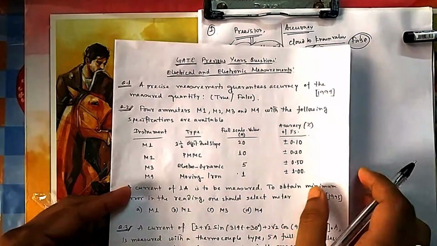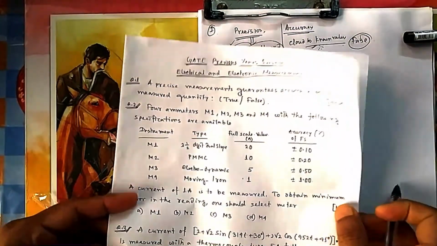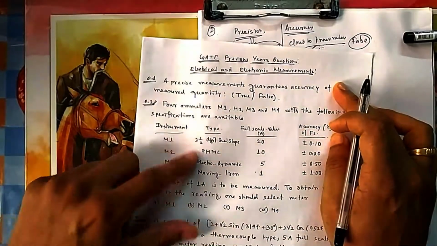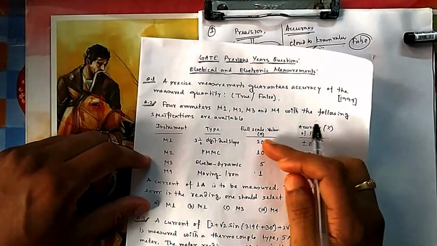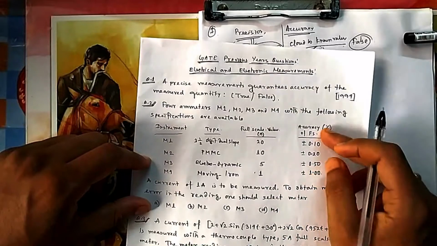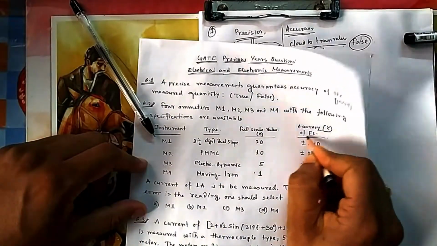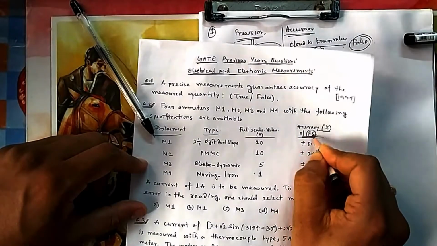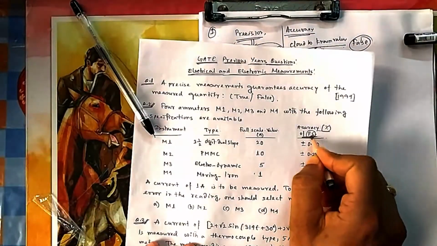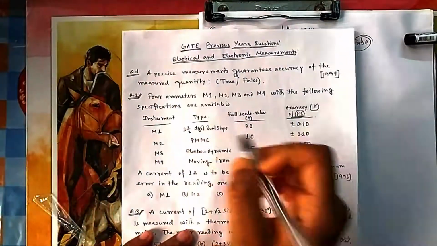Next, 4 ammeters M1, M2, M3, M4 have the following specifications. For M1, the type is given, the full scale is given, and the accuracy is given on full scale. Whenever you see accuracy, you see this percentage is given on what? FS means full scale. It can be given on reading also, or on full scale, or on half scale, whatever.